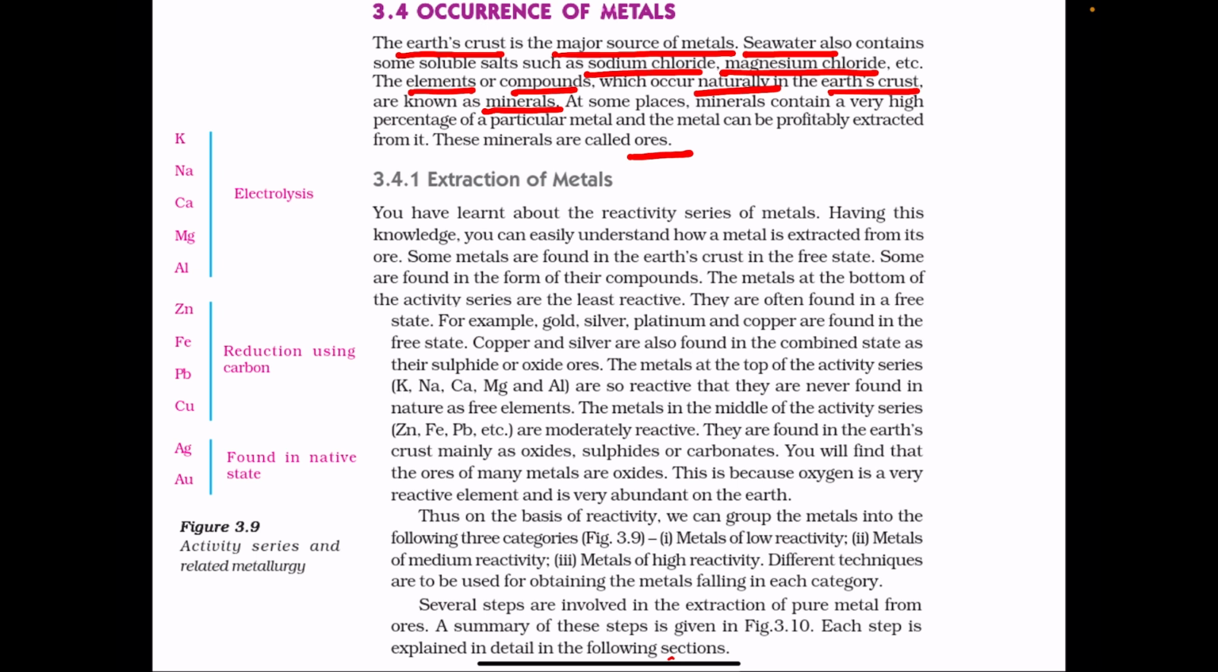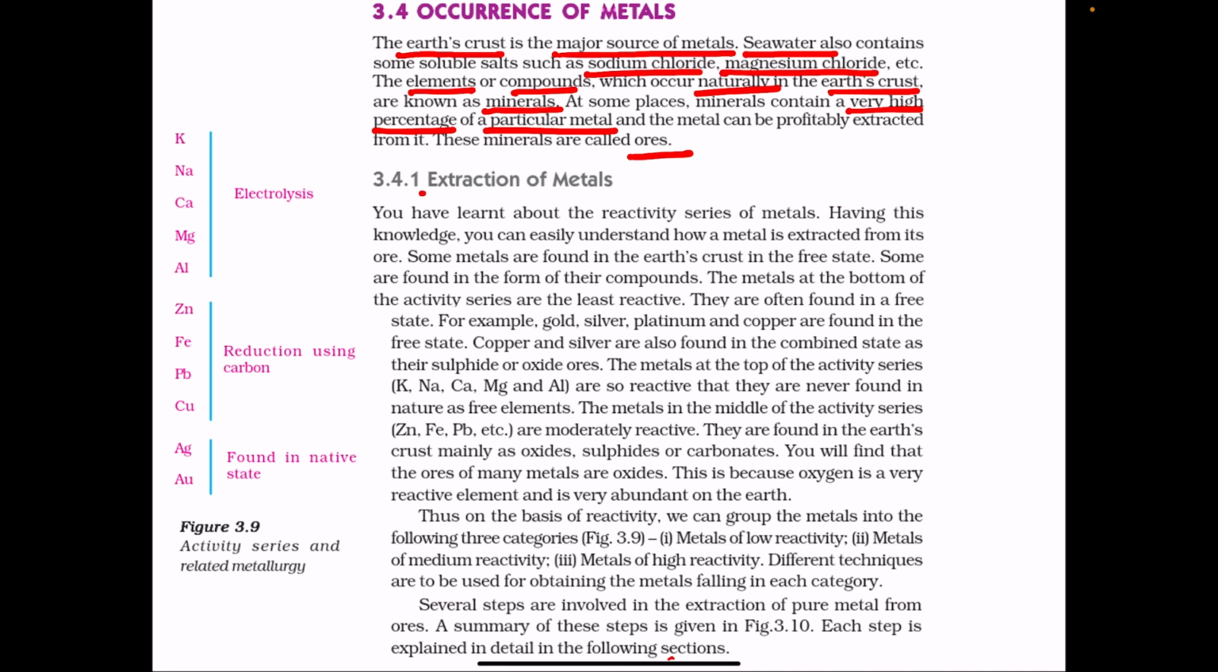And what are ores? At some places, minerals contain very high percentage of a particular metal, and metal can be profitably extracted from these minerals. Such minerals are called ores.